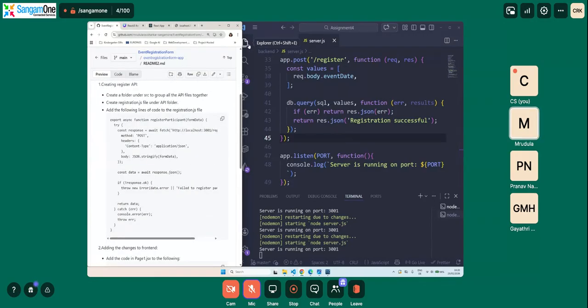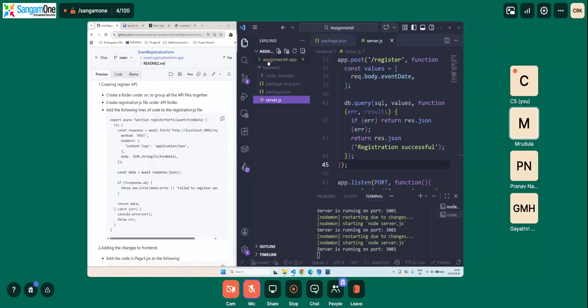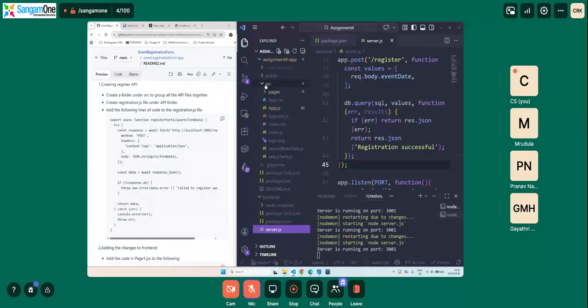So here we go to the Explorer, we go to assignment4 app, go to the source, and as you already know, we will be grouping all the JSX files together in pages. Similarly, we will be grouping all the APIs in a folder called API.